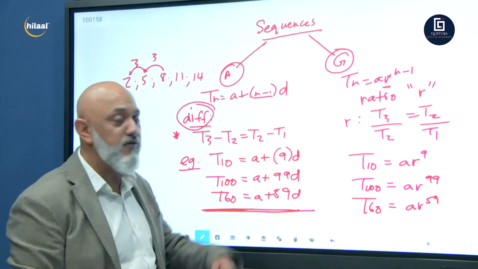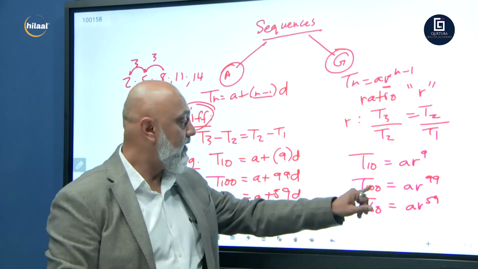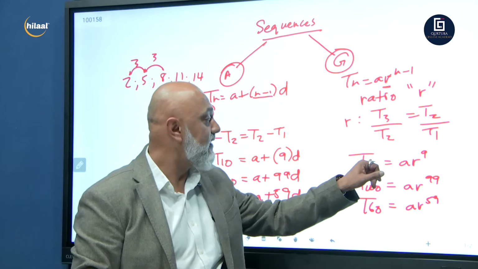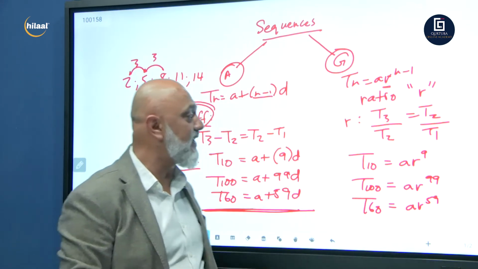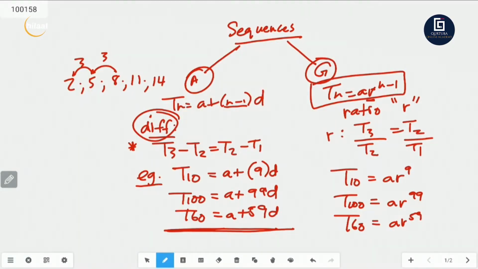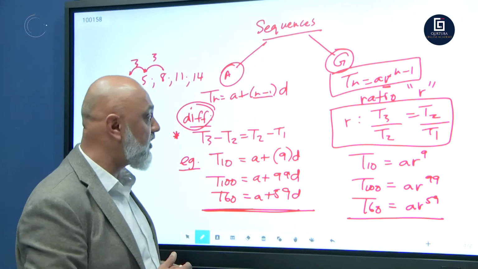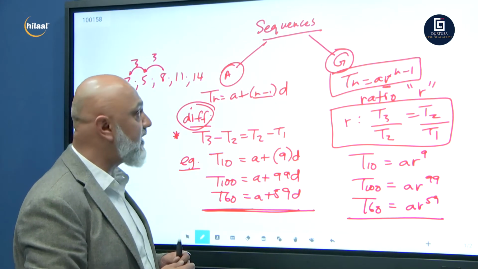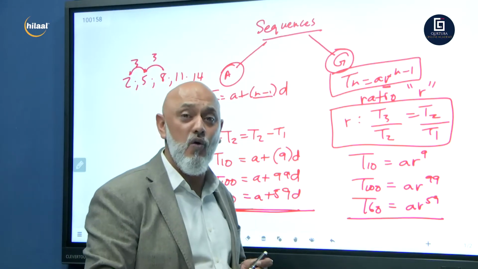We just subtract 1 from your power, right? Because it tells you n minus 1. So 100 minus 1 is 99. 10 minus 1 is 9. 60 minus 1 is 59. And there we go. So please remember these formulas. You're going to remember how to calculate your common ratio. And you're going to know how to convert it into its respective language when we're doing the higher order questions. Very, very important. We're now starting off with your higher order questions.